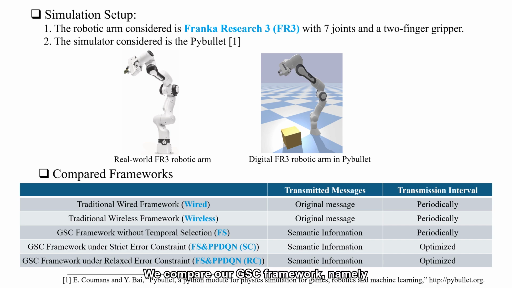We compare our GSC framework, namely FS and PPDQN, under both strict and relaxed reconstruction error constraints with conventional frameworks. Under strict error constraints, the digital twin is expected to be reconstructed with at least 99.9999% accuracy according to the Industry 6.9 standard. Under relaxed error constraints, the digital twin is allowed to tolerate a higher reconstruction error, in exchange for a reduced communication load, where the reconstruction accuracy should achieve 5 nines.